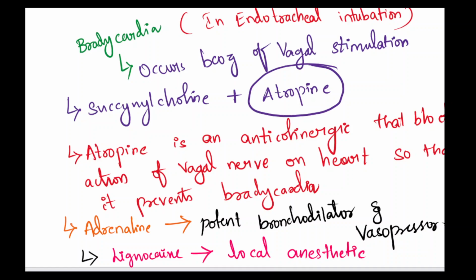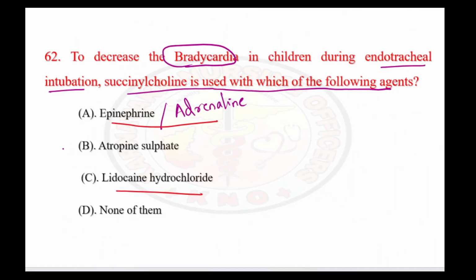So mainly they have asked why bradycardia is occurring in a child whenever we are doing endotracheal intubation. That is because of vagal nerve stimulation. How to control that stimulation is we have to combine the succinylcholine drug along with atropine. The atropine action is it is an anticholinergic that blocks the action of the vagal nerve on the heart so that it will be preventing bradycardia. The right answer here is atropine.